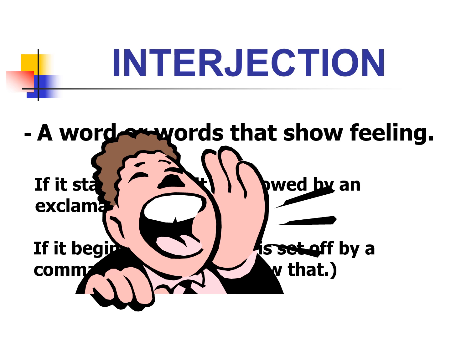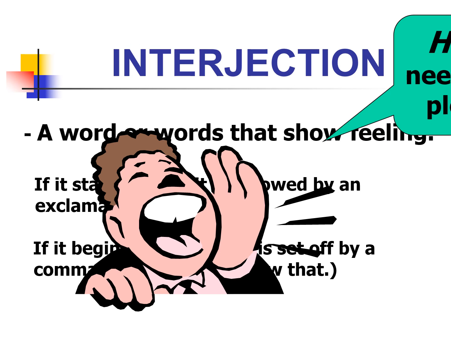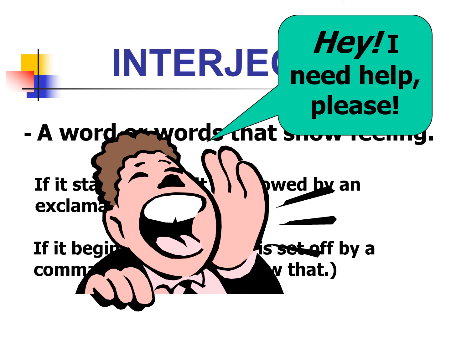After the comma, the sentence always starts with a capital letter. So, hey, I need help, please. Like this, an interjection is being used.